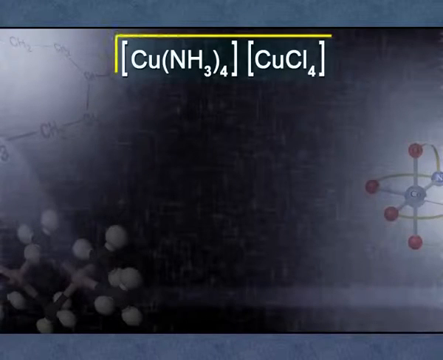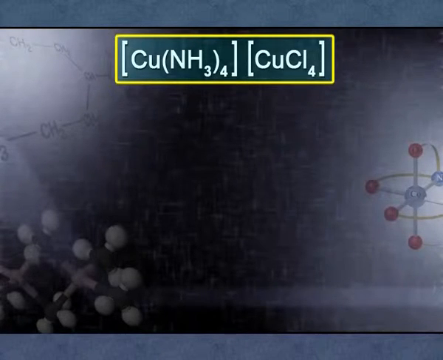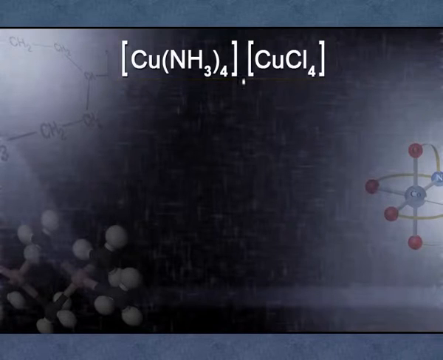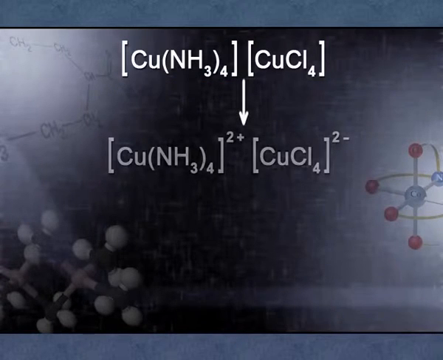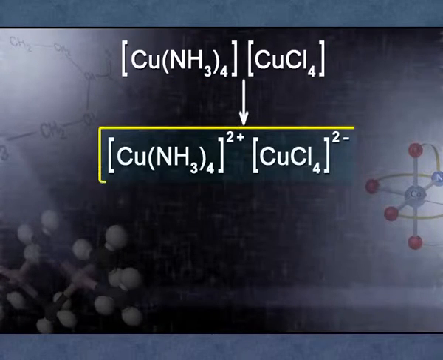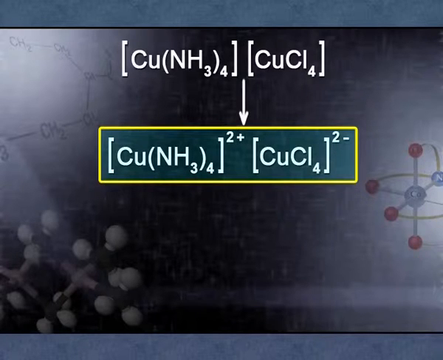One more category, which is sometimes confusing. I have just given examples where either only the cation is complex or only the anion is complex. There are certain compounds where both the anion and cation are complexes. For example, [Cu(NH3)4][CuCl4]. Here the cation is complex and the anion is also complex. There is no change in the naming. The first species will always have positive charge, and the second species will always have negative charge.